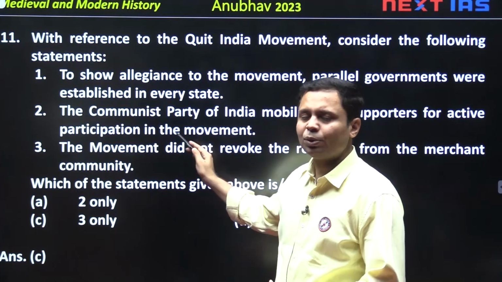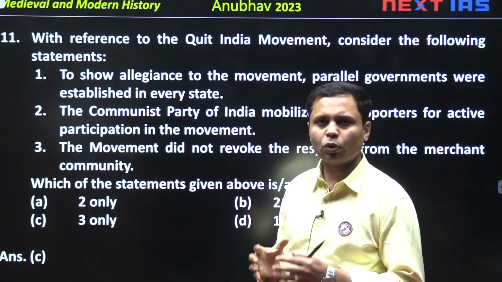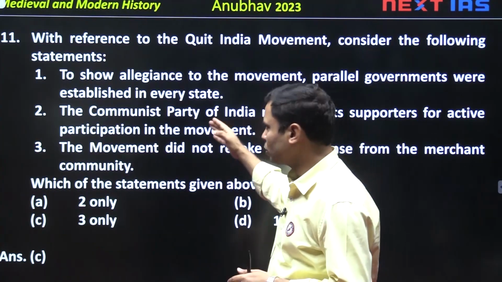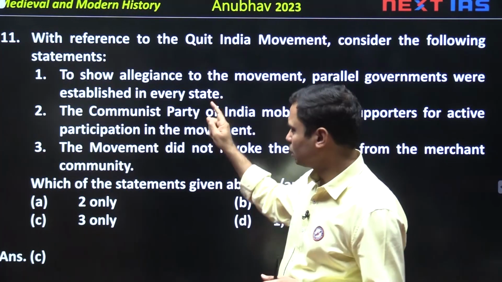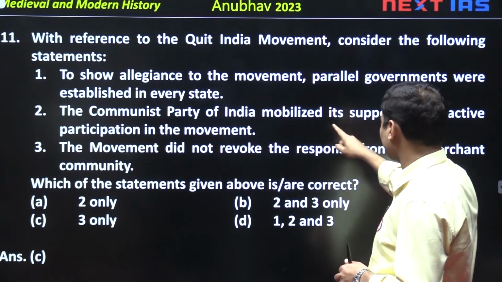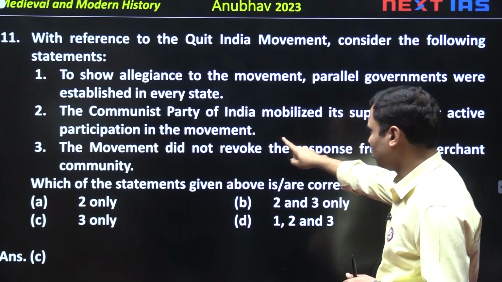So, the Quit India movement was launched against whom? The Quit India movement was launched against the British government. So, the Communist Party will not support the Quit India movement. So, this statement that the Communist Party of India mobilized its supporters for active participation in the movement is wrong.